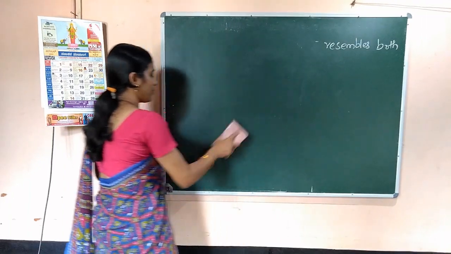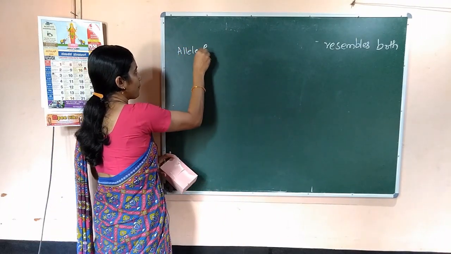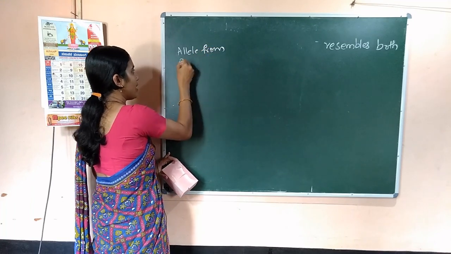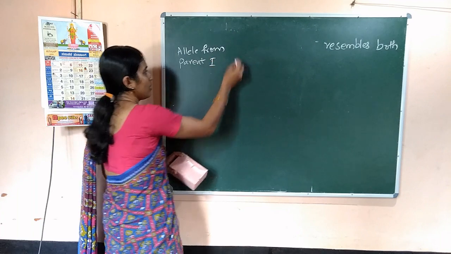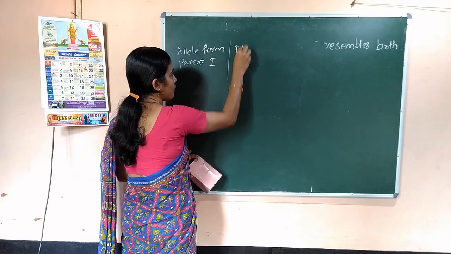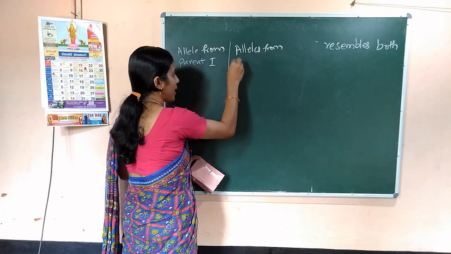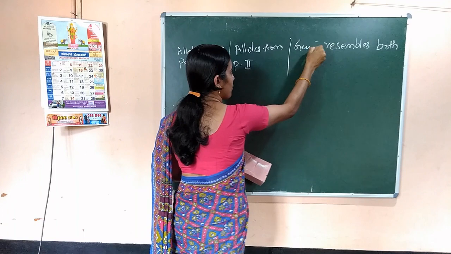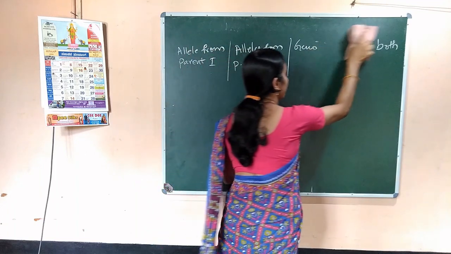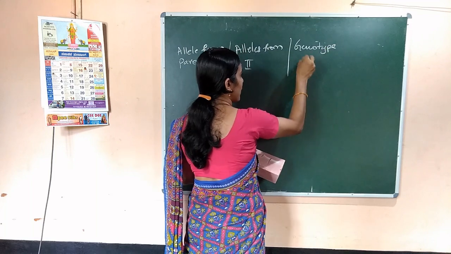For blood grouping, you can write it as allele from parent 1, next comes the alleles from parent 2, and next the genotype of the offspring or F1.